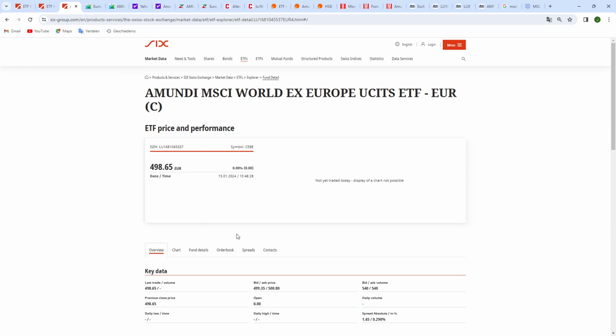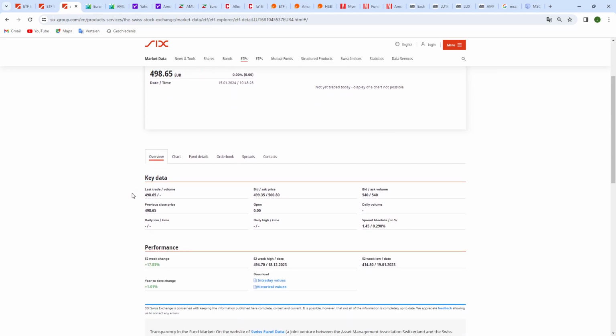I need to go to the overview, of course. This is the first step that you receive, where you can see all the normal day activity of the stock. Momentarily, nothing is being traded of this stock. There is a spread on the price right now, and the 52-week change is up 17.83%, so not a bad performance at all.